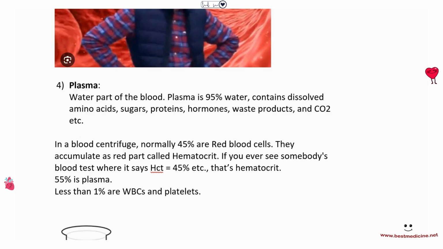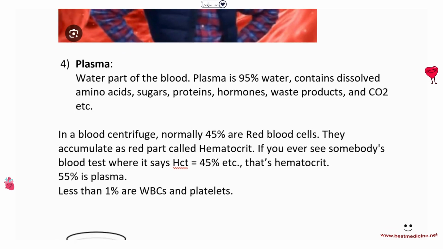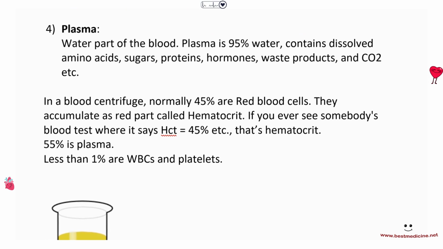Okay, so the next portion of blood is the plasma. Plasma is the watery part of the blood, okay? It is essentially the liquid part, and it dissolves all the cells together, right? And dissolves all the other materials like glucose and amino acids and the other blood proteins, hormones, right? Everything else would be present inside the plasma. So plasma essentially is the water part of the blood.